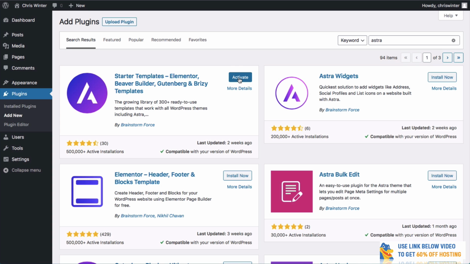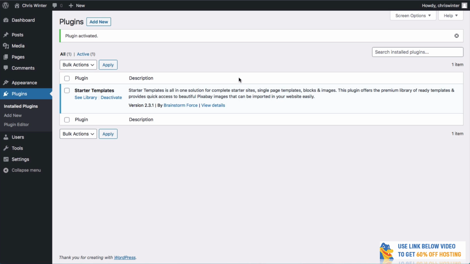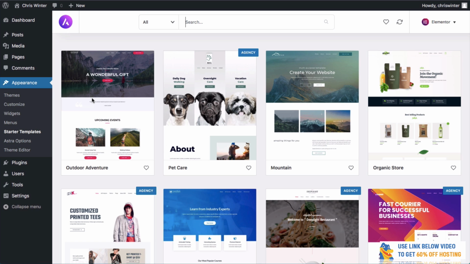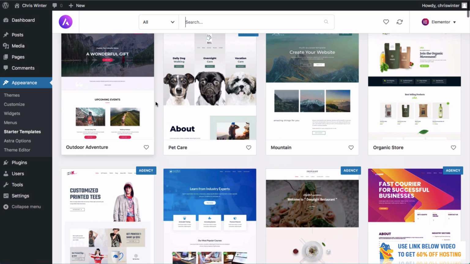Once we've installed that, you can click activate, and you'll see that we are brought to the plugins page, and now we can see our library. So we'll click see library, and what you're going to see now is that we have all of these fantastic themes or templates, which are essentially websites designed for you, so you don't even need to know any coding, don't need to do any HTML, CSS, JavaScript. They're all built for you.